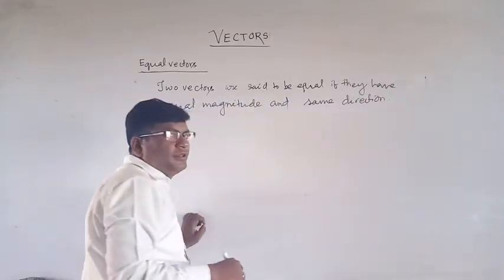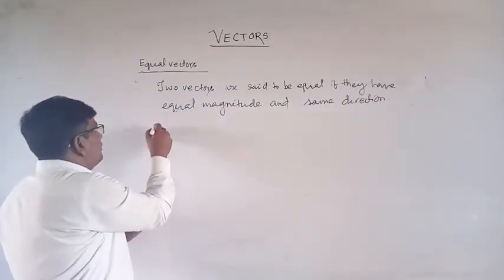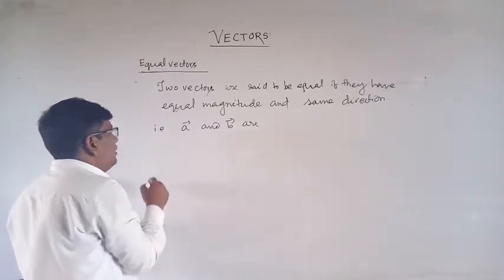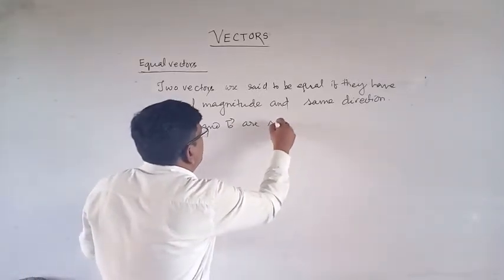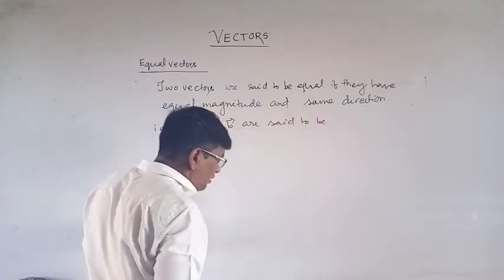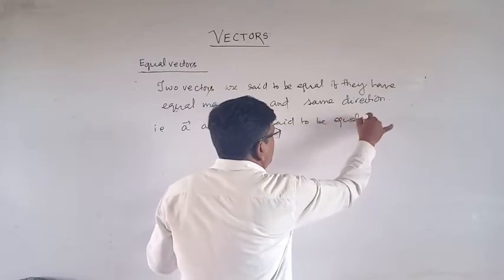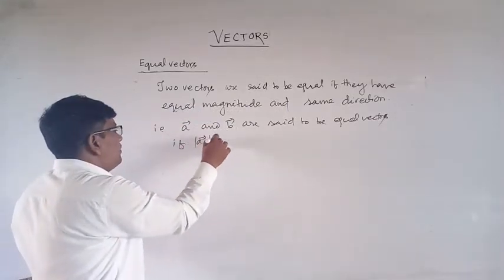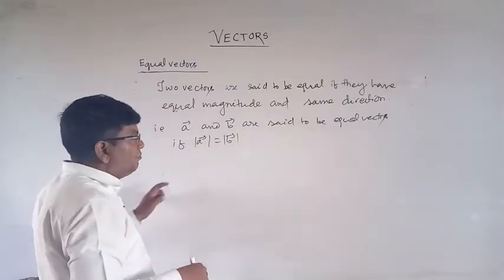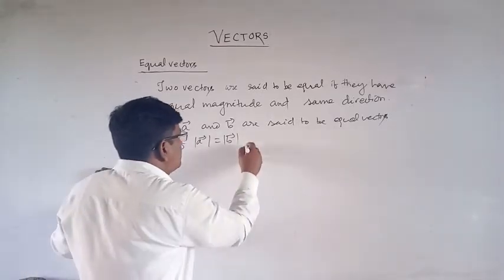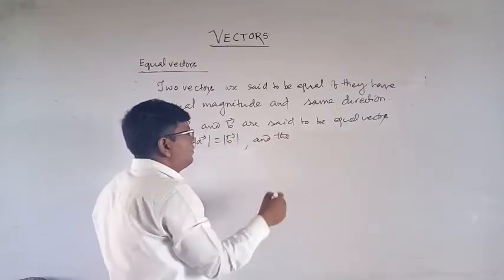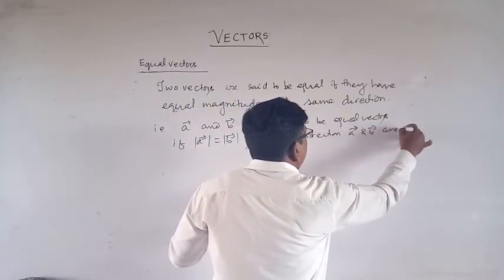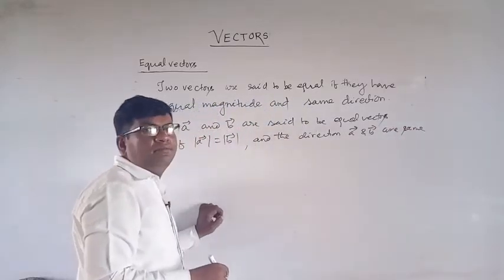That is, A and B are said to be equal vectors if the magnitude of A is equal to the magnitude of B, and the direction of A and B are the same.